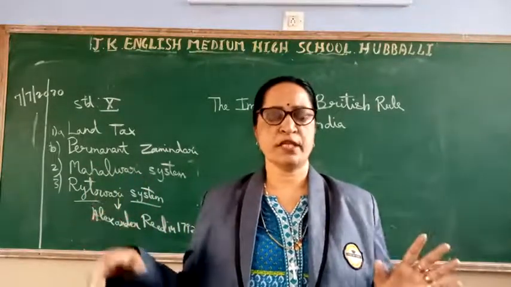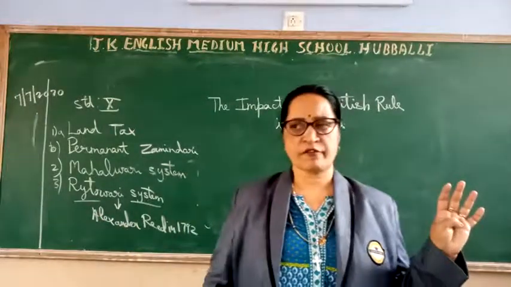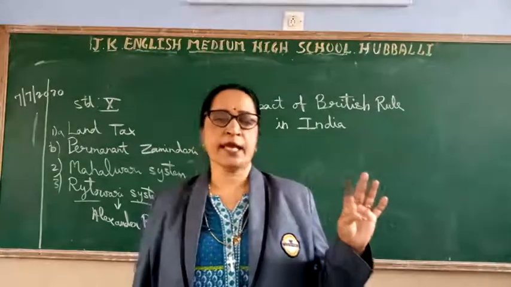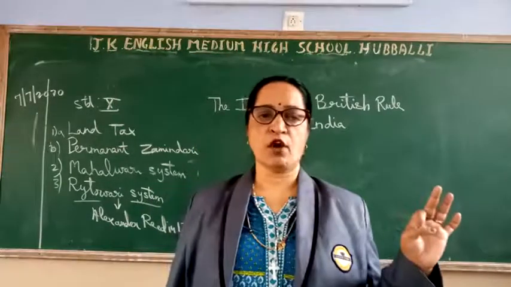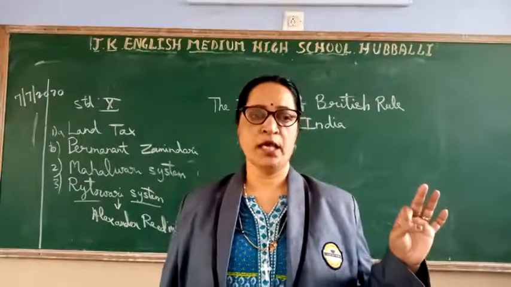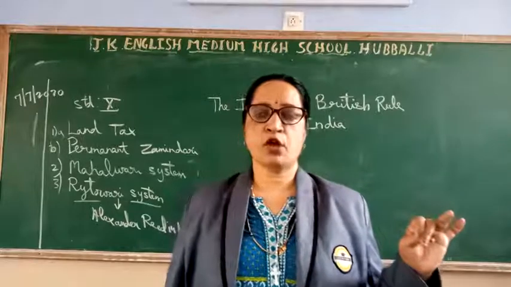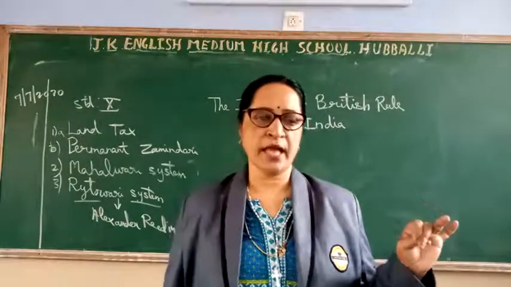Okay, I'll repeat once again these points. A new class of zamindars who exploited the farmers were created. Second point, the farmers who were subjected to the exploitation of the zamindars became landless slowly. Third, land became a commodity and loans could be raised by mortgaging the land.